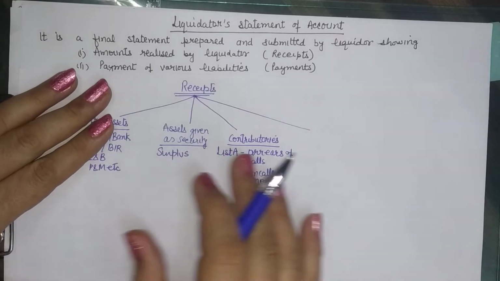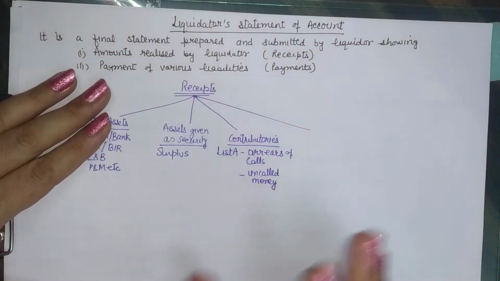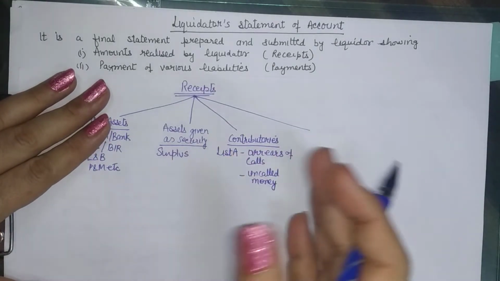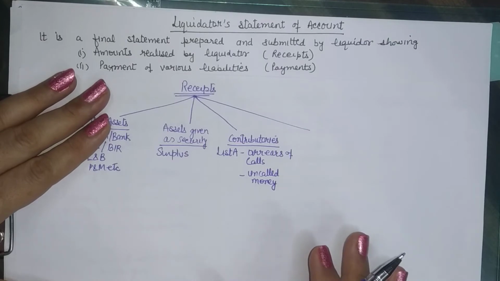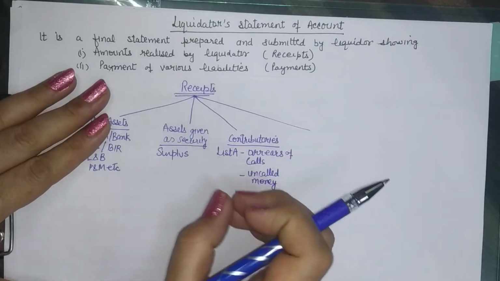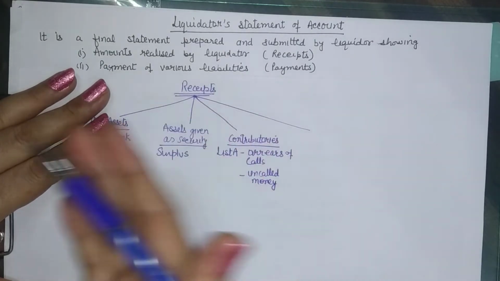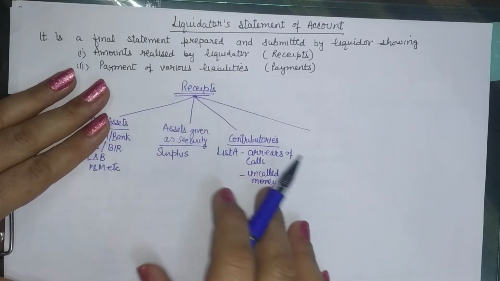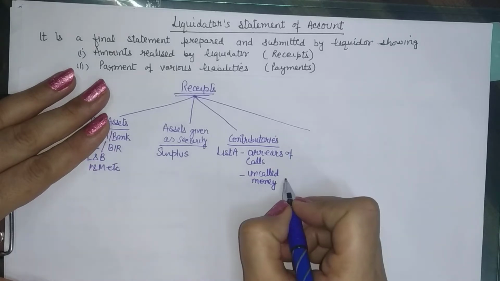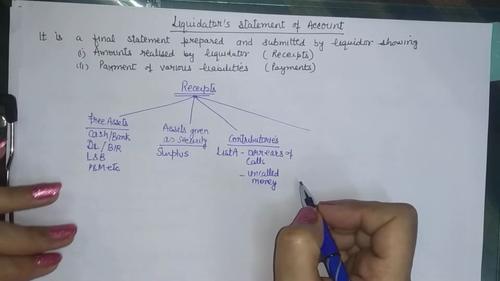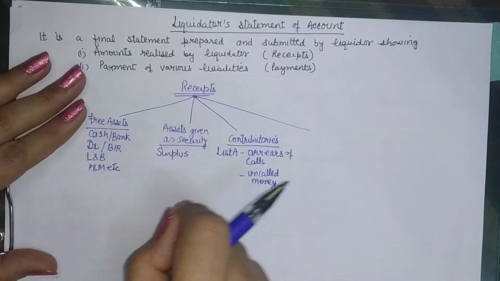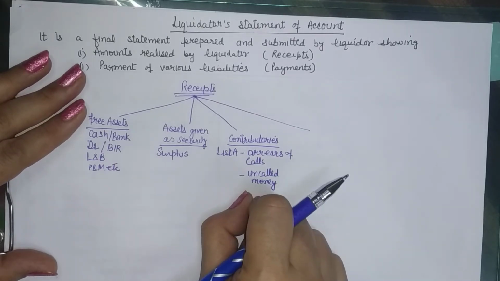Like if a company is having, say, 10,000 shares of 80 rupees each and 20 rupees is uncalled as yet. Now that 20 rupees of final call can be made by the company to pay the liability holders, because liability holders have a first claim over the company. So uncalled money can be called by the company, and herein in the practical questions you will have to take the decision whether the money is to be called or not.